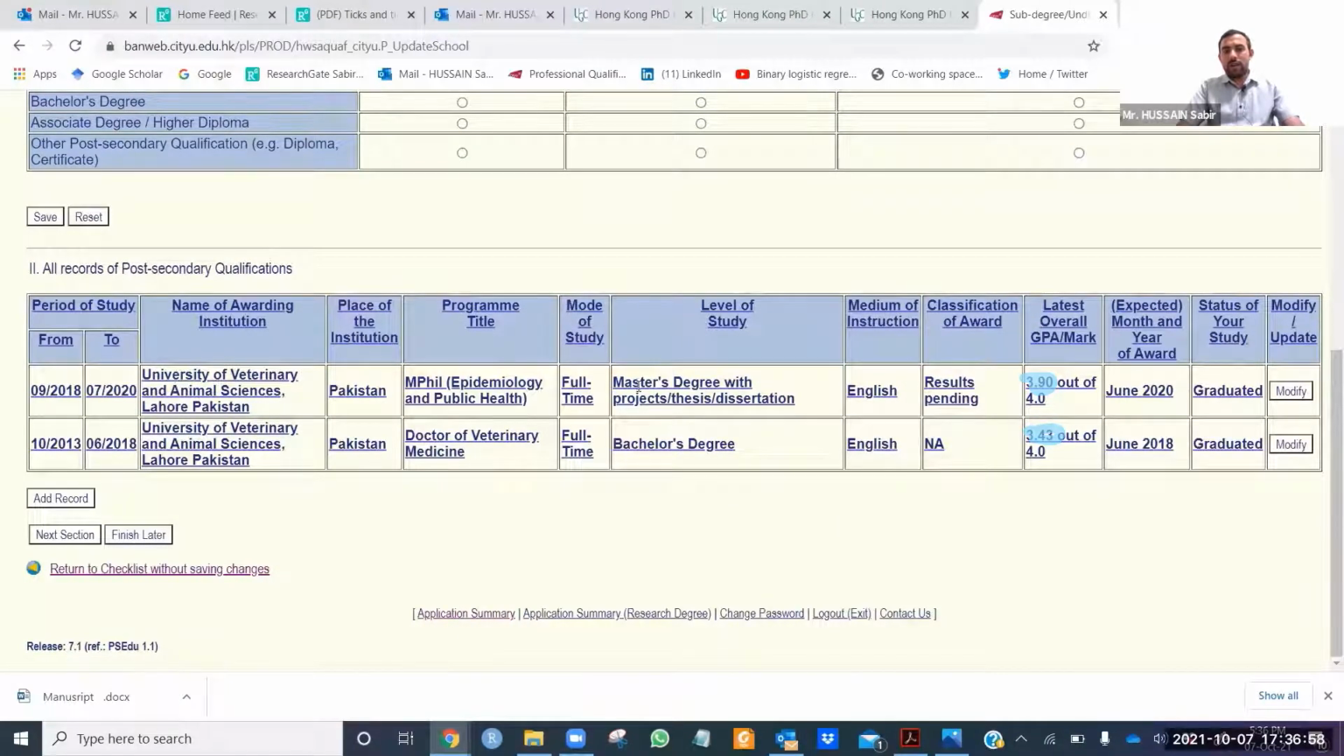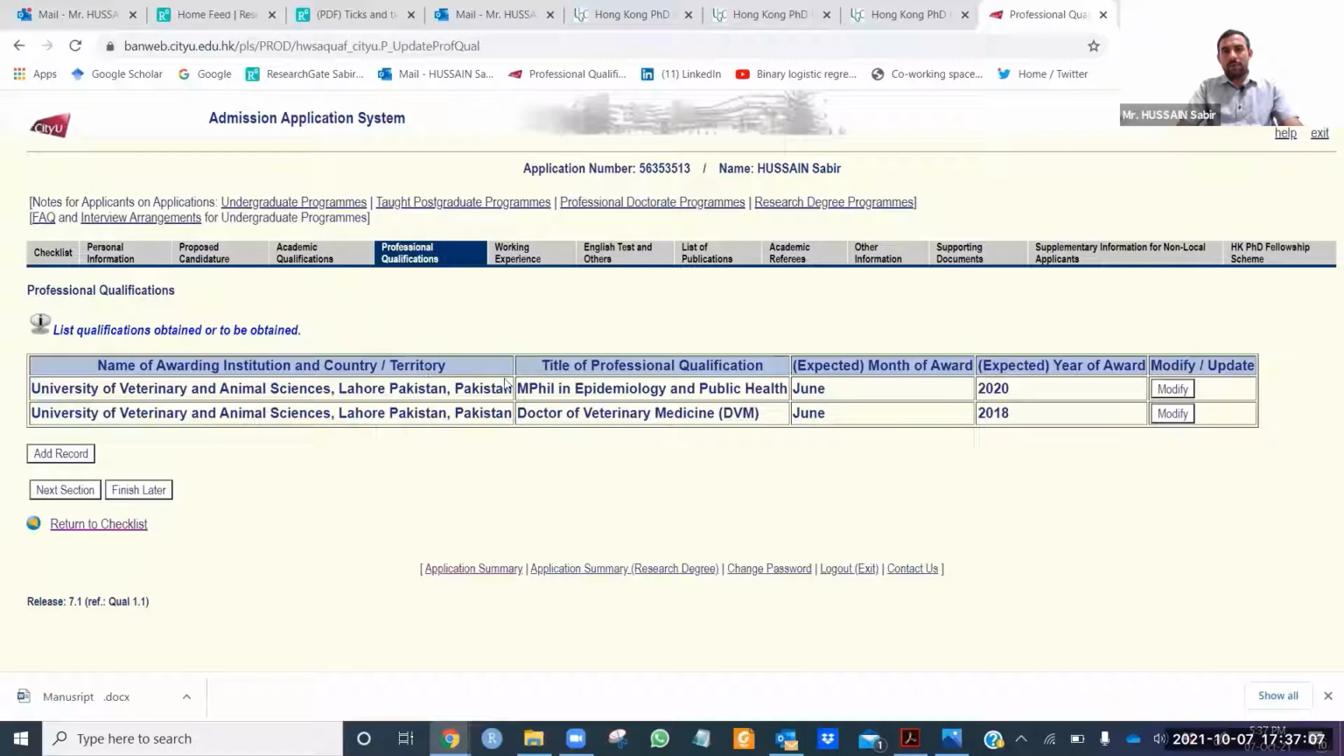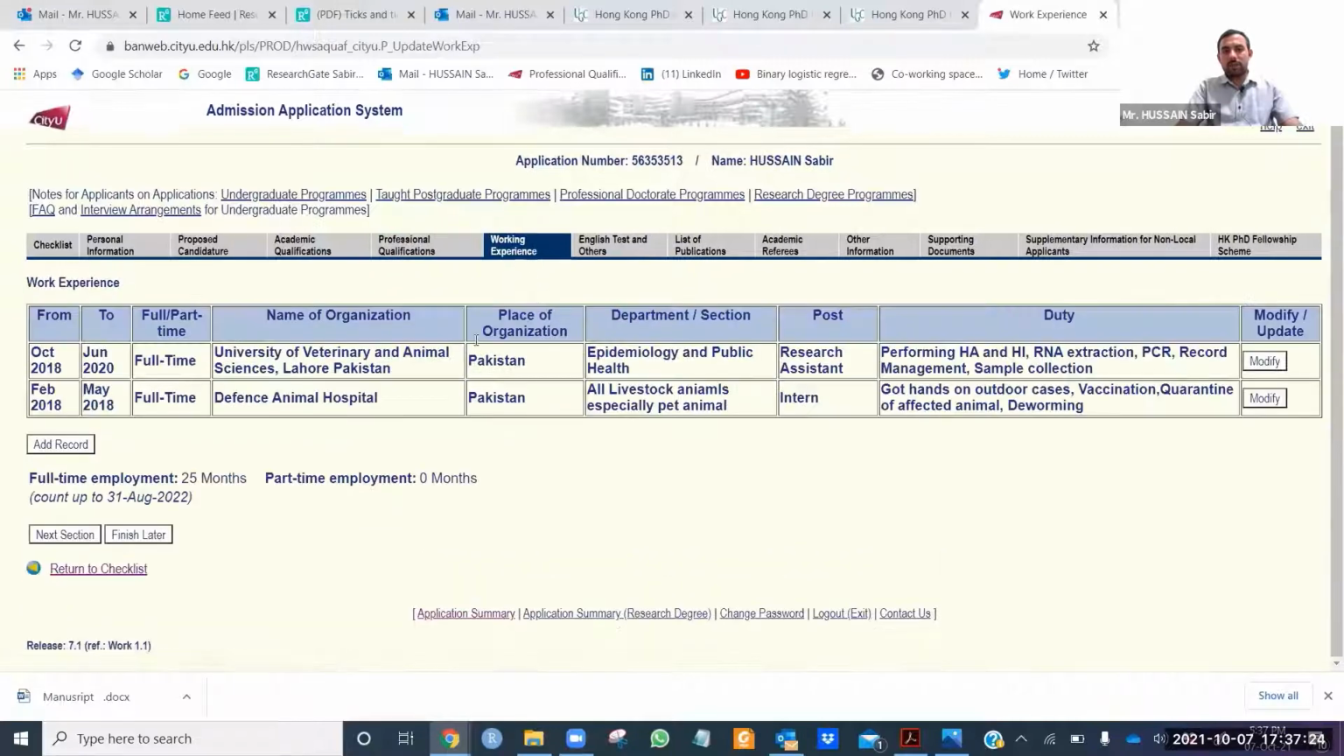Then afterwards you click the next section, academic qualification. In my case, I have completed Doctor of Veterinary Medicine and MPhil as well. So you can write bachelor degree and master degree, and then go to the next section, professional qualification. Because I have completed Doctor of Veterinary Medicine, which is professional, I can write a professional degree. But if you have a BS program, you need to leave it blank here. It's not compulsory.